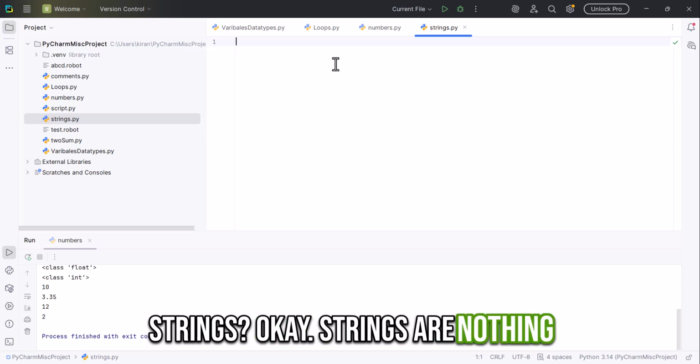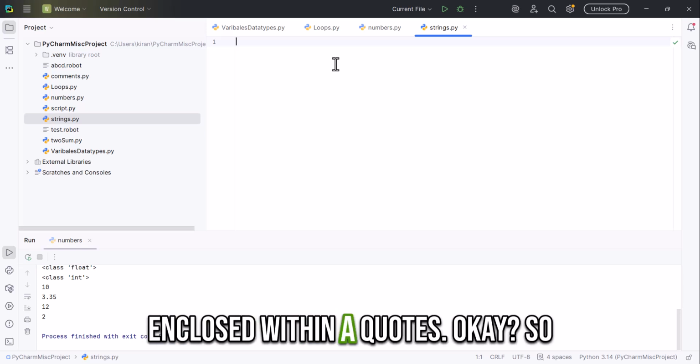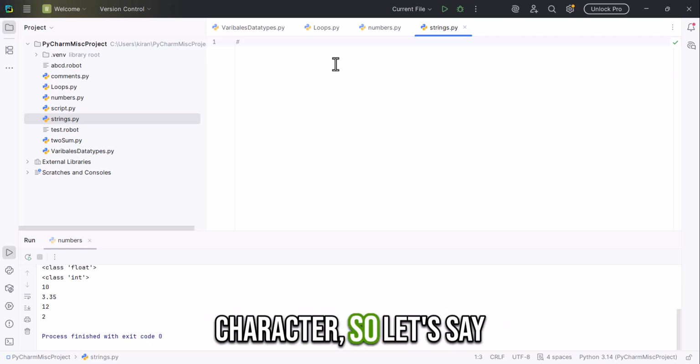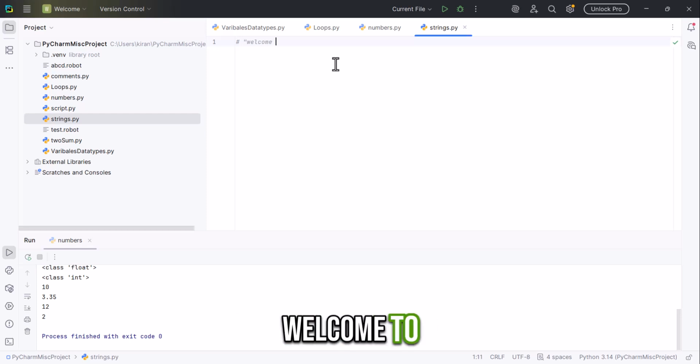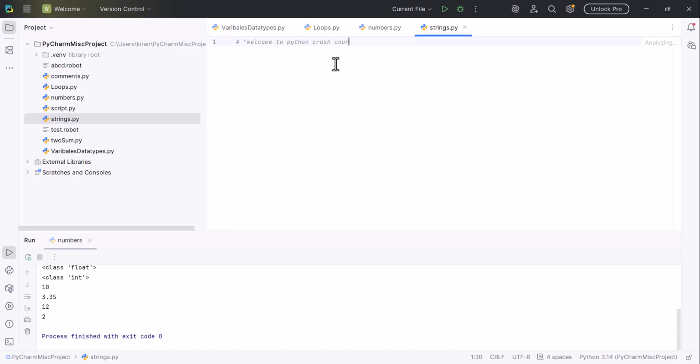What are strings? Strings are nothing but a sequence of characters enclosed within quotes. So when I say a sequence of characters, let's say "Welcome to Python crash course."